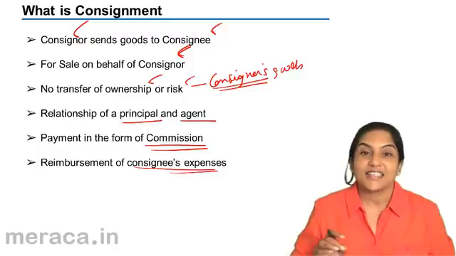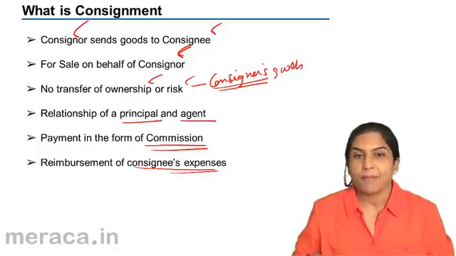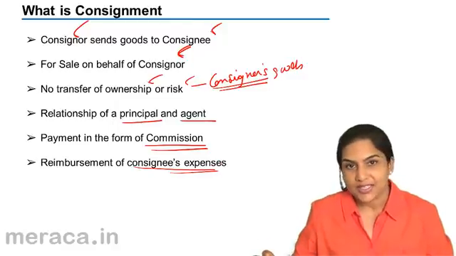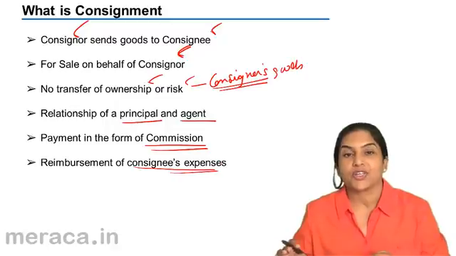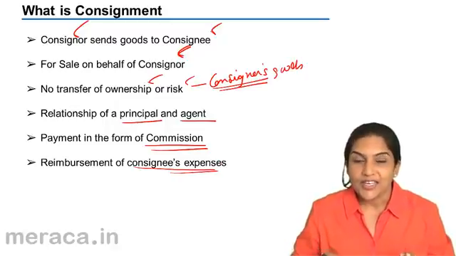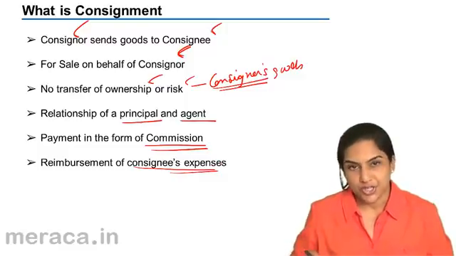Consignment is the sending of goods. Mind you, not sale of goods. The sending of the goods by one person, the consignor, to another person, the consignee, so that the consignee can sell the goods on behalf of the consignor for a commission.